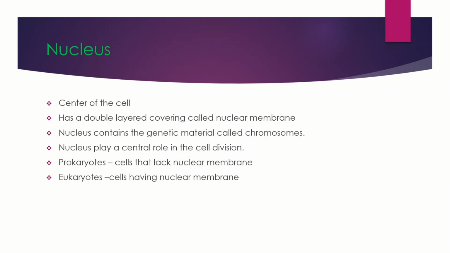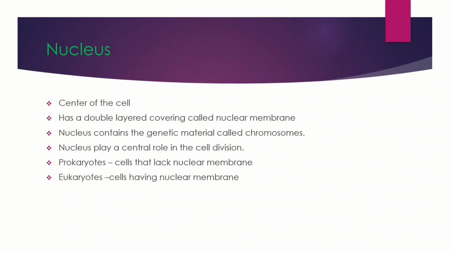And the nucleus contains the genetic material called DNA or chromosome. Chromosomes have information that has to pass from parents to offspring. The hereditary information is stored in the chromosome, inside the nucleus. Nucleus has a central role in cell division. Nucleus initiates the cell division.